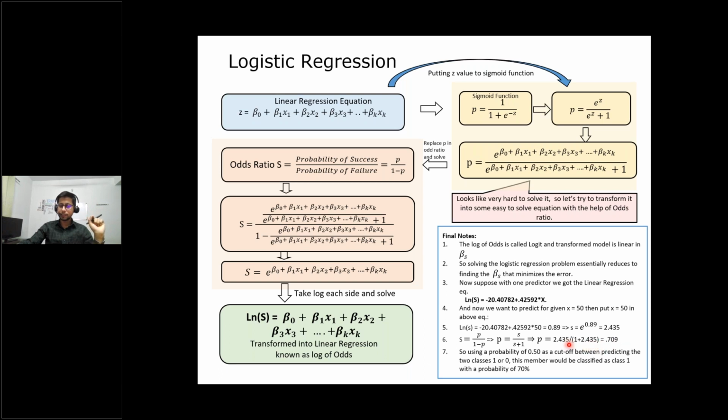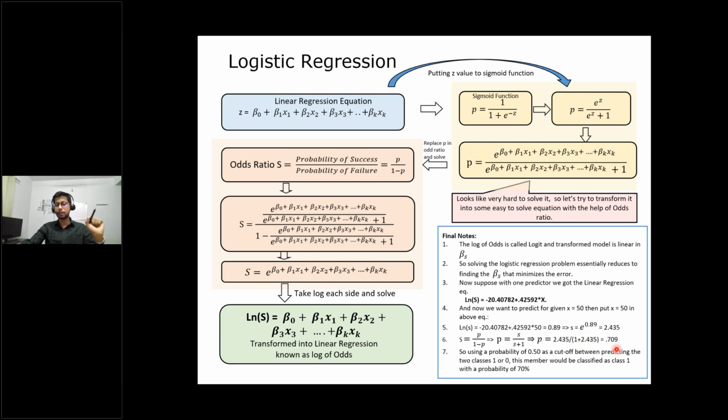Your linear regression has given you 0.89 as a number, so this is not the probability, this is just a number. This could be in the 1000s also, it depends on how much value your coefficients have. I just took a hypothetical linear regression equation, so in actual it could be different. Okay, so now you got the probability value 0.70.